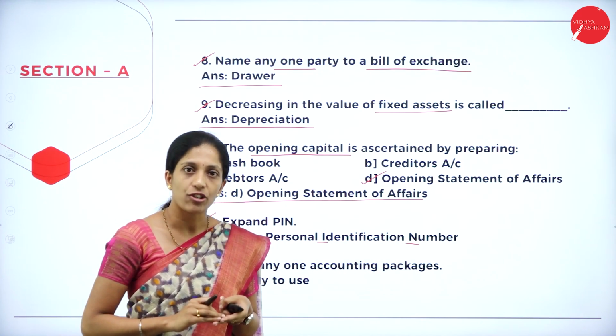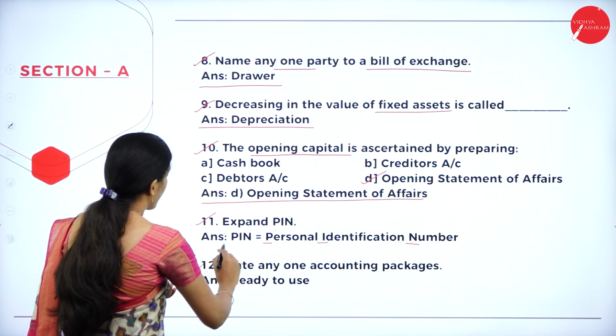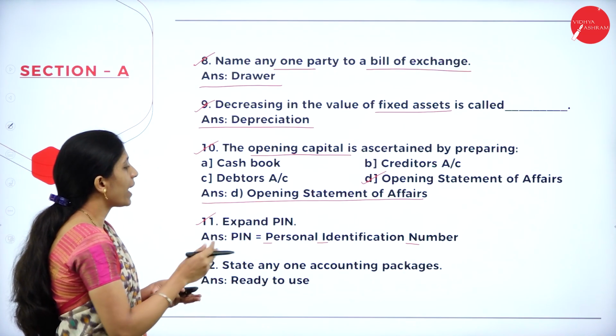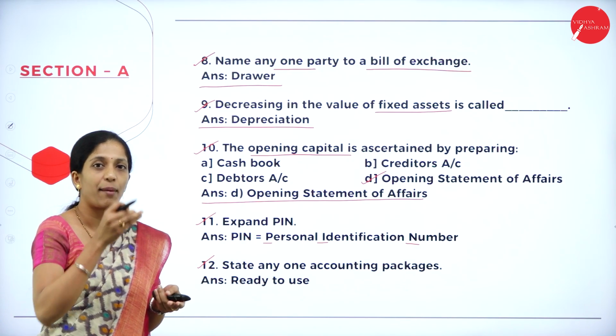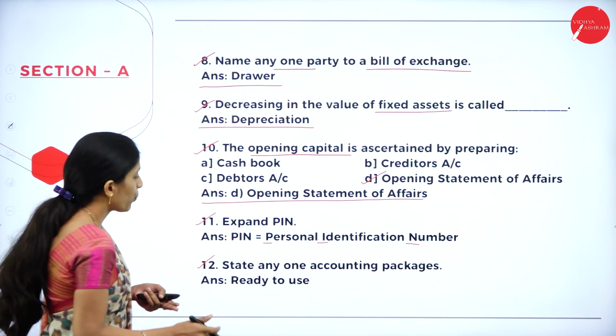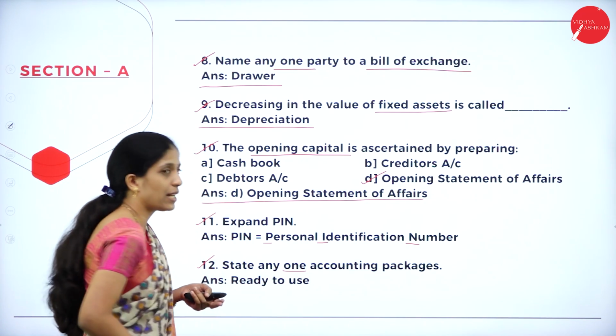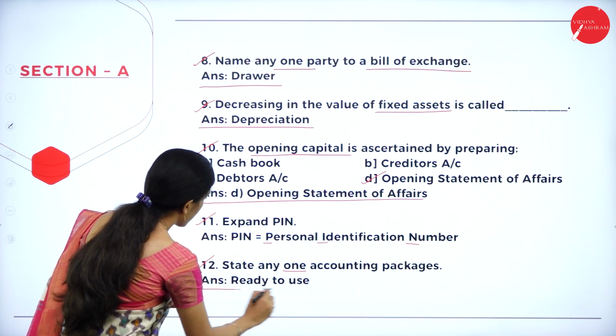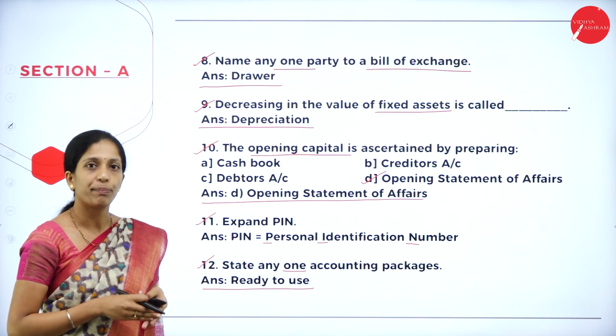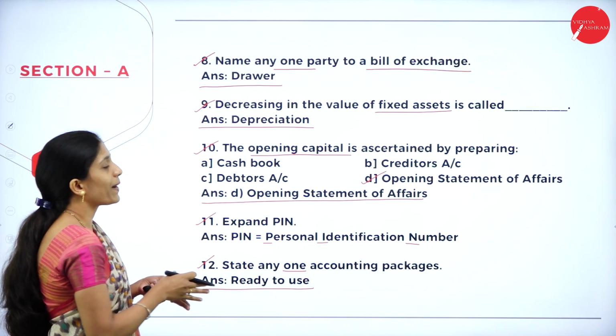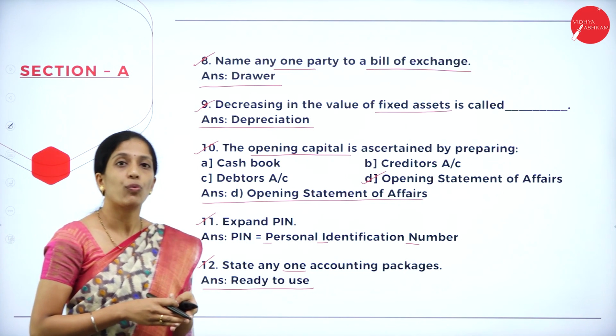Personal identification number. Next, 12th question, state any one accounting package. So there are a number of accounting packages. For 1 mark, they have just asked one. So the answer will be ready to use accounting package. So these are the questions they have asked for 1 mark.